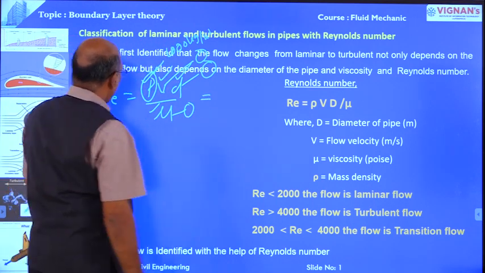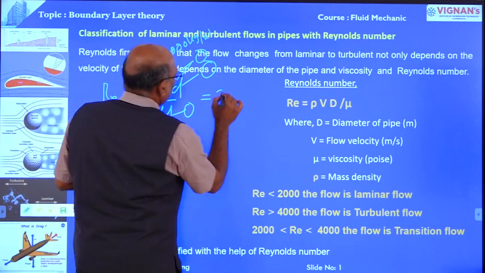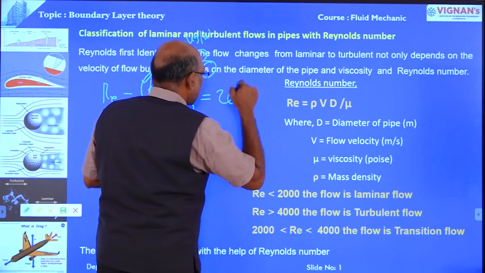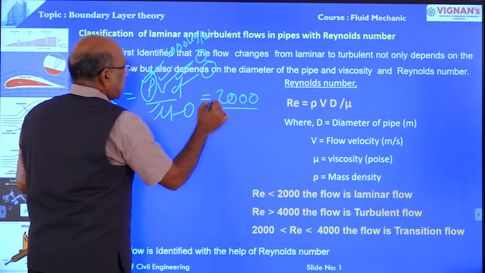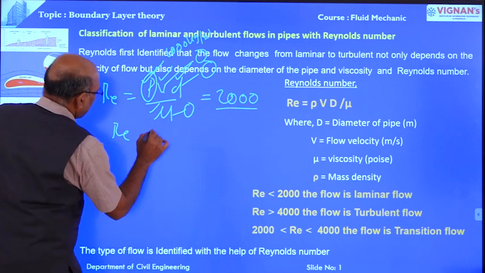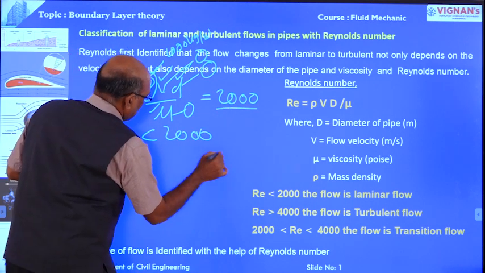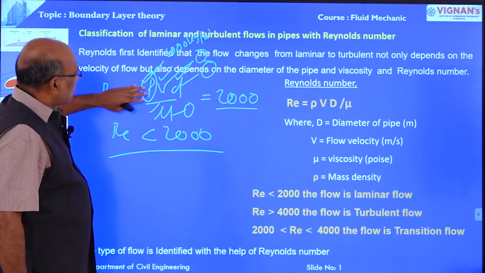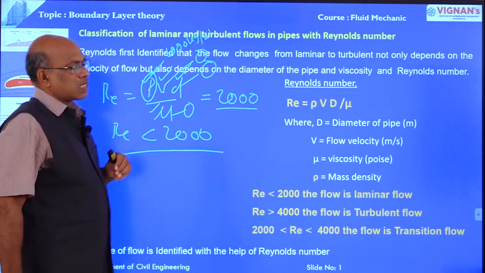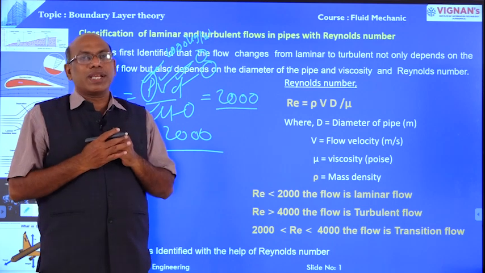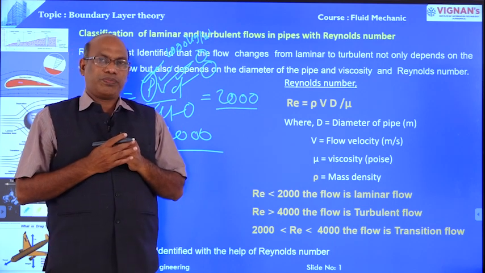Then we determine the Reynolds number, and check whether it is equal to 2000 or less than 2000. That calculated value, Reynolds number Re, is less than 2000. Based on this formula, if the Reynolds number is less than 2000, the flow is known as laminar flow.